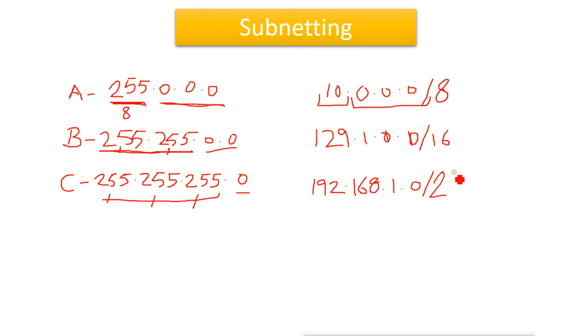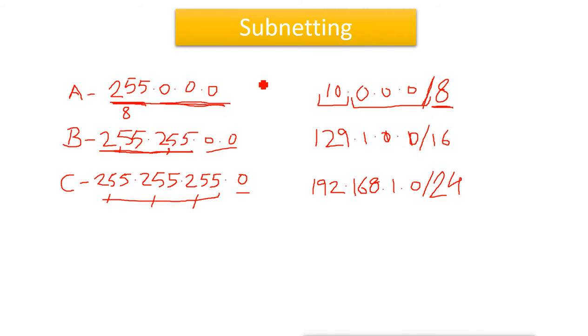Now this is a way of writing the subnet mask. We can write the subnet mask in either of two ways. Either we can write it like 255.0.0.0, or we can write it like /8. And this is called the CIDR value, that means classless inter-domain routing value. What it indicates, very simply, is the enabled bits in the subnet mask.